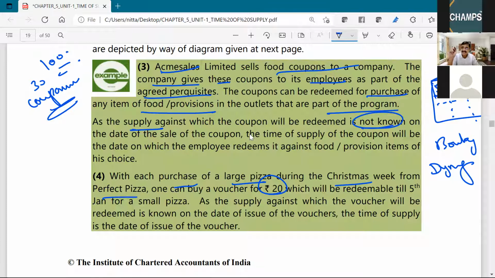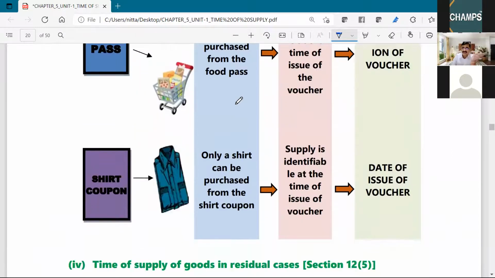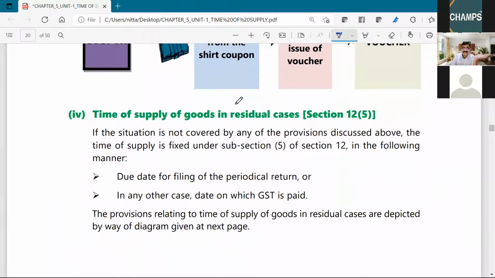In this case, is the supply known now itself? Yes or no? Yes, sir. What is the supply? Pizza. Next time also you will get pizza only. You won't get a burger. Now here, the time of supply is the date of issue of the 20 rupees voucher, because the supply is already known. Now this is depicted by way of a flowchart that you can understand.